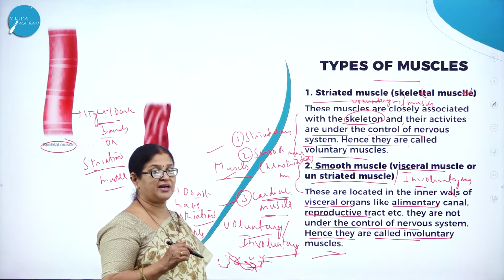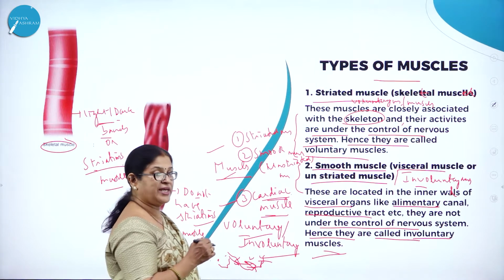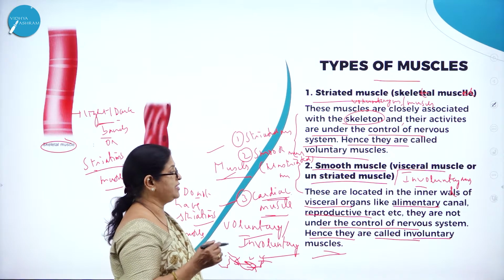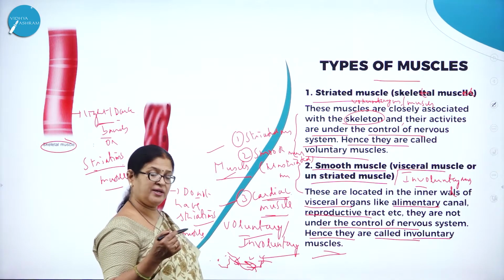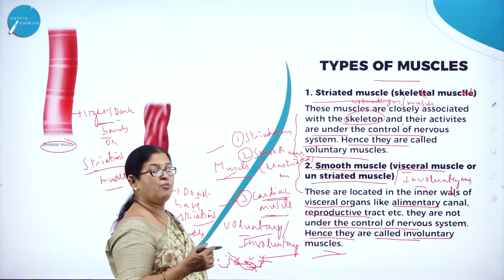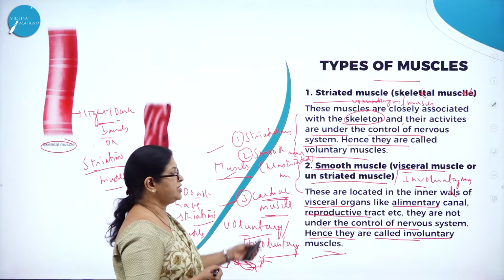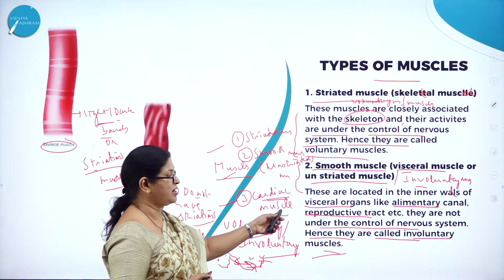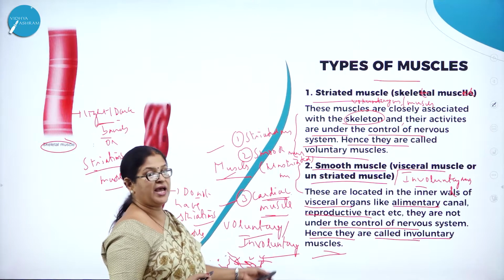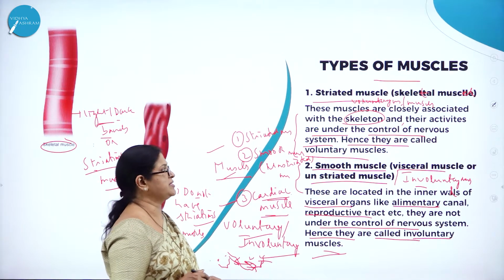Smooth muscle, why is it called smooth muscle? It does not have dark and light striations, and both the ends are pointed. They are usually found inside the body parts, hence it is called visceral muscle. Why is it called unstriated muscle? It does not have dark and light bands. These are located in the inner walls of visceral organs like the alimentary canal, reproductive tract, etc., and they are not under the control of the nervous system, hence they are called involuntary muscles.